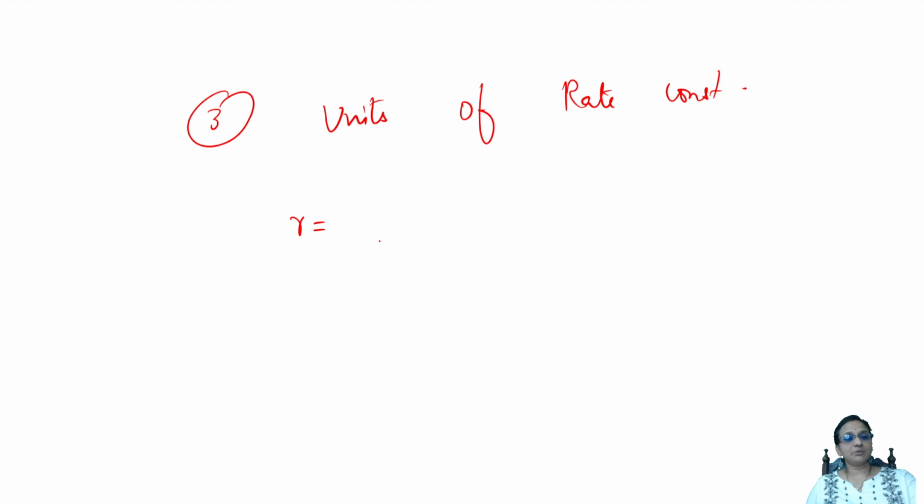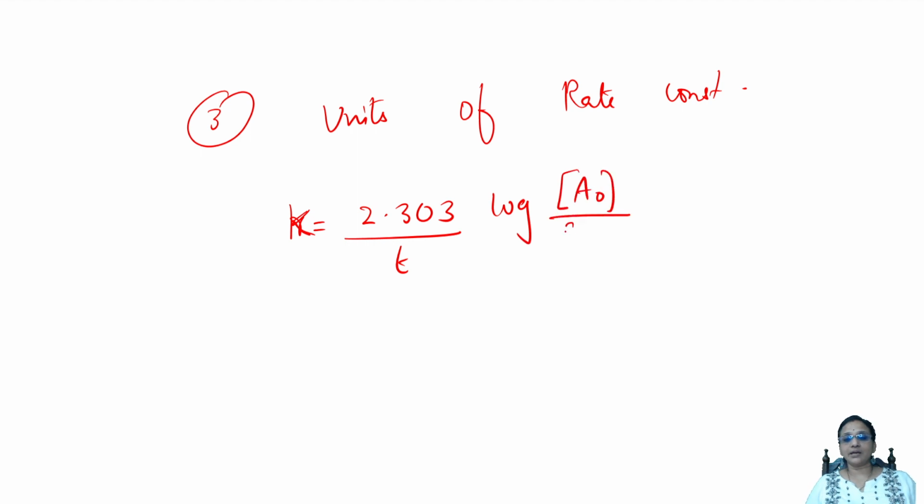So remember, whenever you're learning a formula, try to learn it perfectly. So basically, the rate constant of the reaction is equal to 2.303 by t log of A naught by A. Correct? This is your rate constant for a first order reaction. They are asking me to find out the units of this. So 2.303, that's a constant, right? So can I make this a concentration term or time term? So k, I'm getting this outside. So concentration term is mole liter inverse.